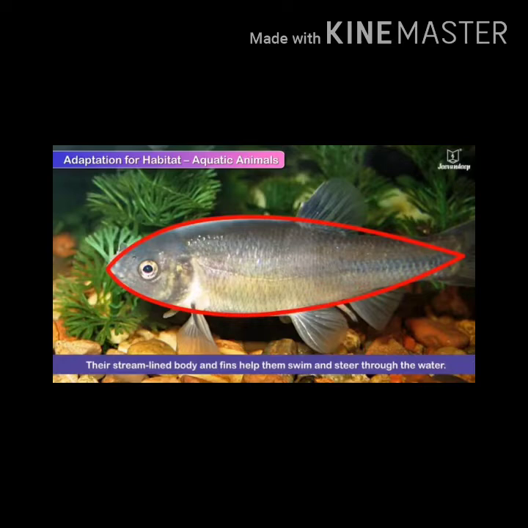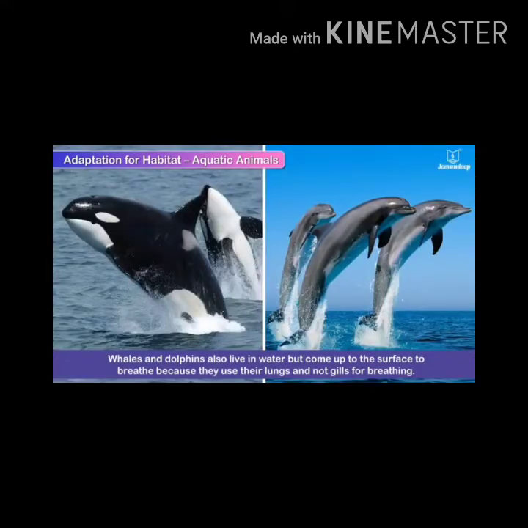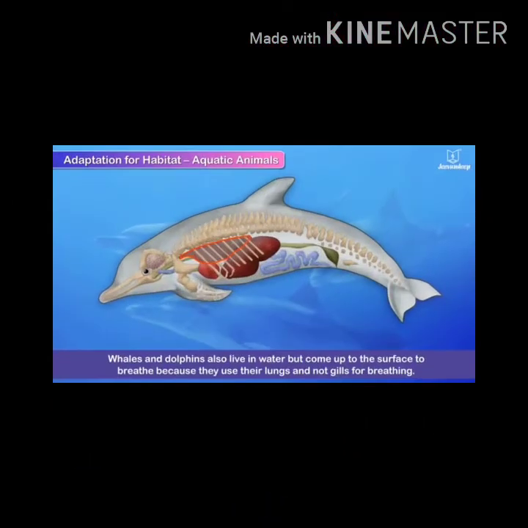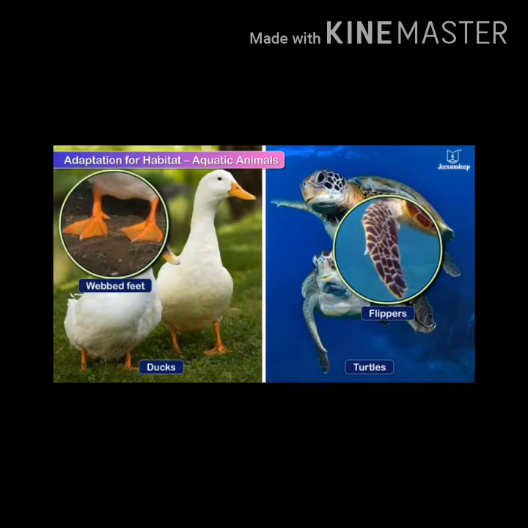First, look at the body. The body shape is a special feature. The body is streamlined, and the streamlined body is tapering at both ends. Fins are present on the body, which are helpful for swimming and staying still in the water. They have transparent eyelids. Now, some special features like gills are present for breathing or respiration. So, fishes can take dissolved oxygen through the gills and easily survive in the water.